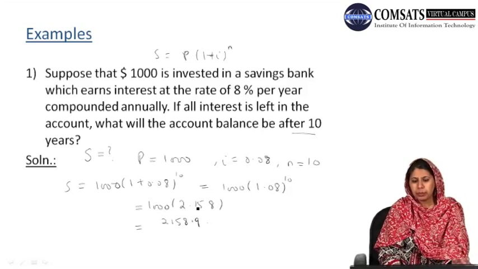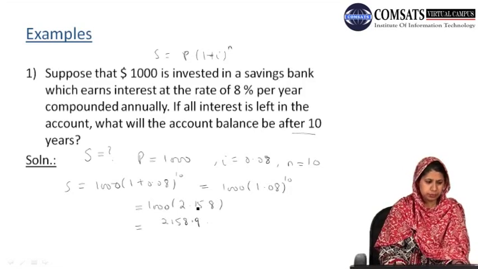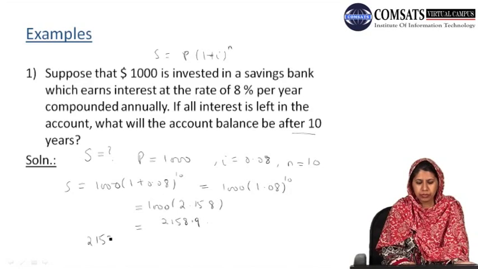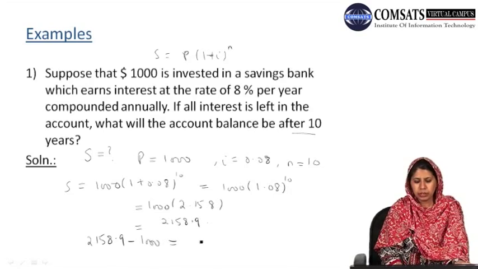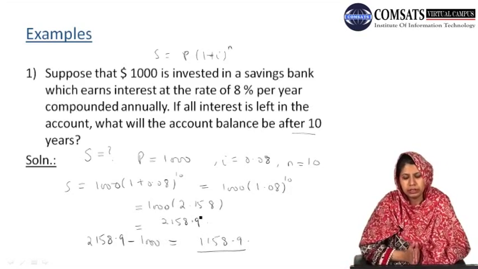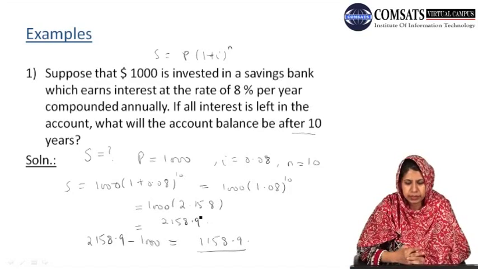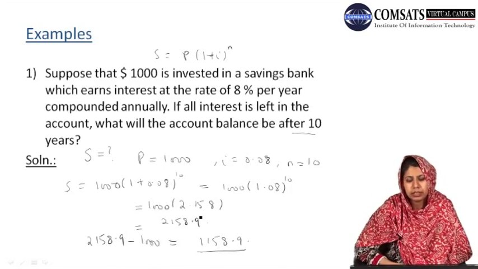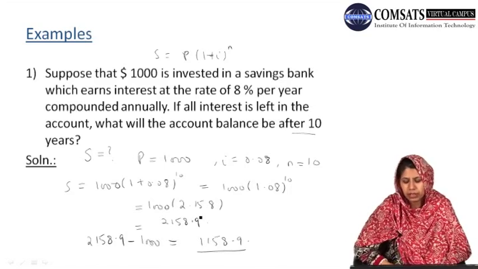So this is the amount we will have after 10 years at the rate of 8% per year compounded annually, provided that our principal amount was $1,000. The increase in the value of the investment will be 2158.9 minus our principal value, which is 1158.9. So this much is the increase in our value after 10 years. From the information about the principal amount, the interest rate, and the number of compounding periods, we can easily calculate the compound amount after some duration of time.